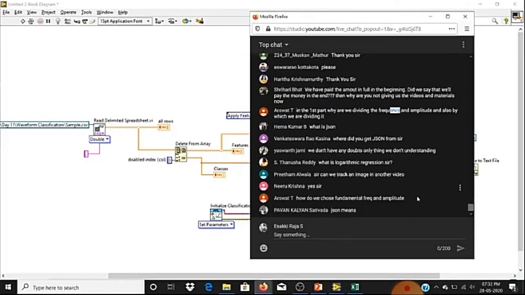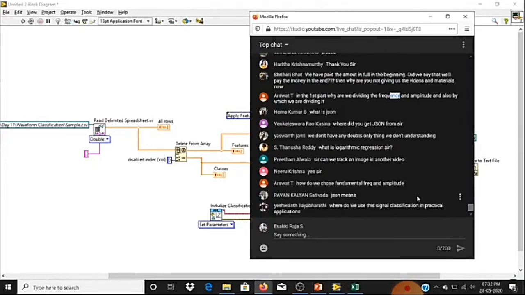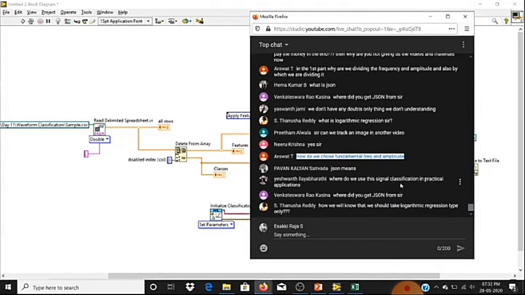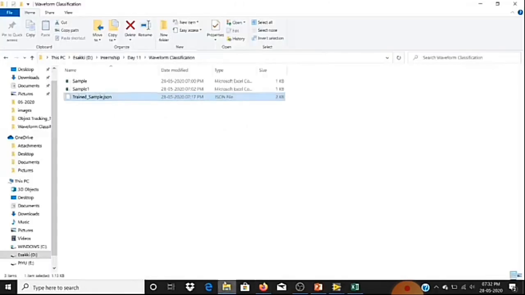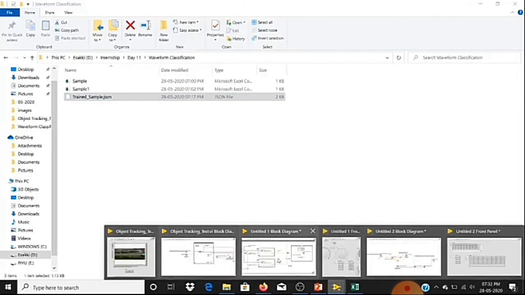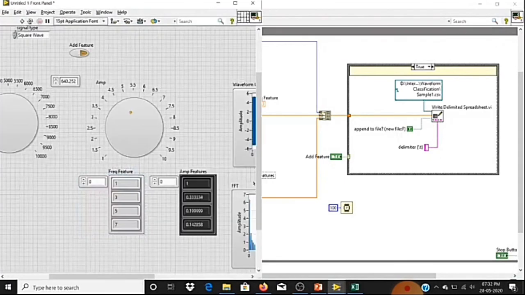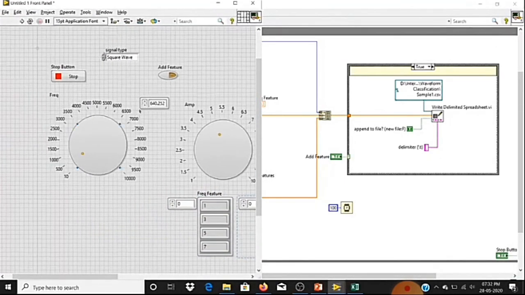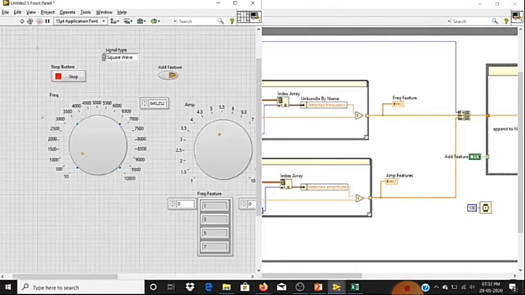How do we choose fundamental frequency and amplitude? Fundamental frequency and amplitude are nothing but the frequency and amplitude at which the signal you are generating. Better I can show you here. Let me run this so I'll get an idea. Let me set it as 1000 and amplitude as 1.